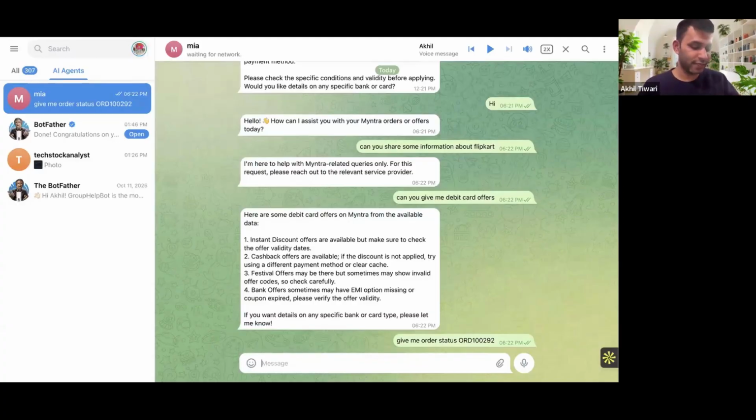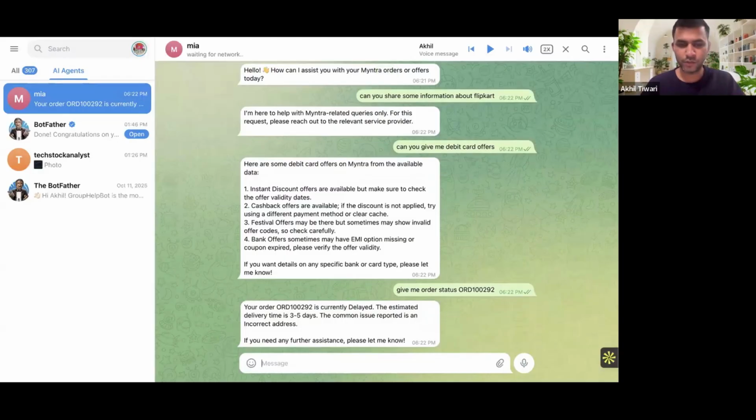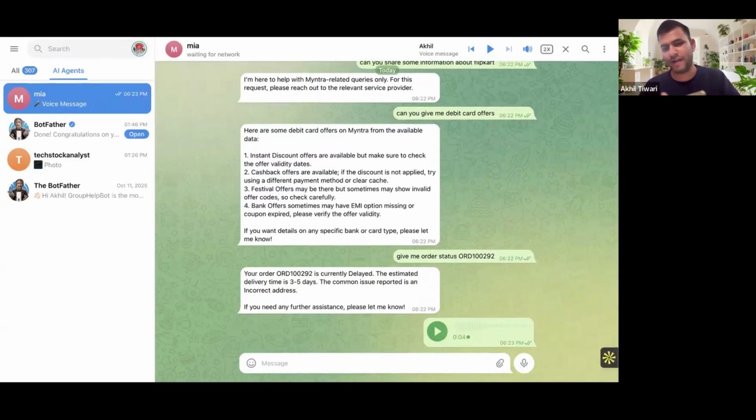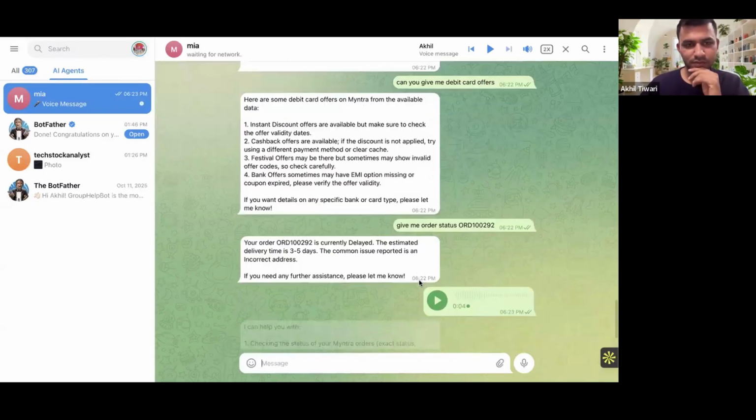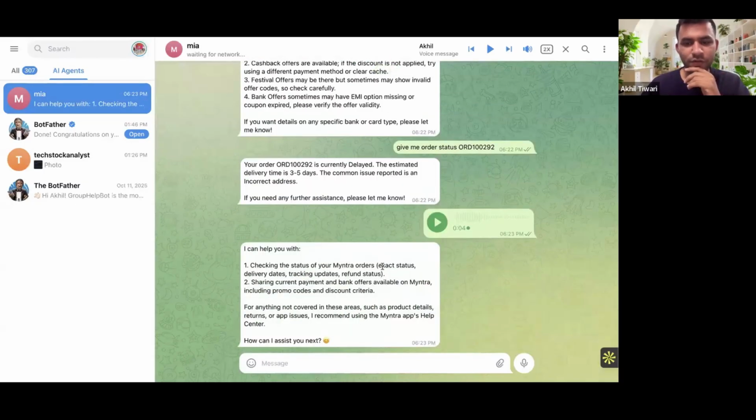And the last use case would be to give it a voice input. So I'm just doing it from my phone. "Can you tell me what else you can help me with apart from the last couple of conversations?" Let's see, I don't know what it will reply with, but let's try that. It's taking a couple of seconds. Oh, awesome. It says it can help you with checking the status of your Myntra orders and sharing current payment and bank offers available. For anything not covered in these areas, such as product details or returns, I recommend using the Myntra app's help.